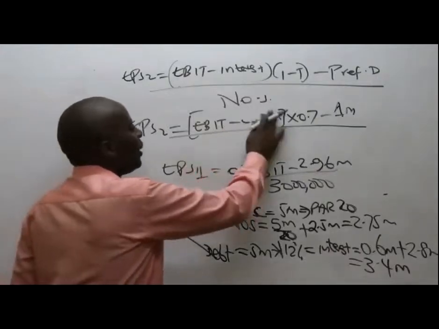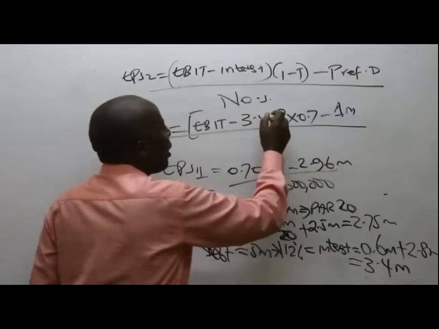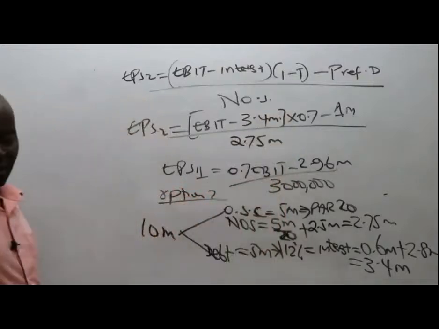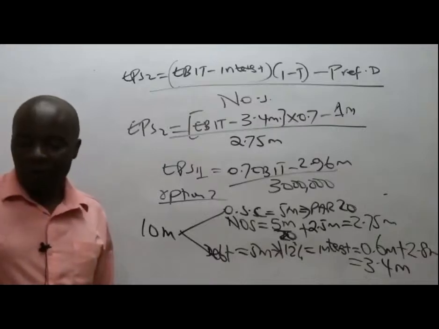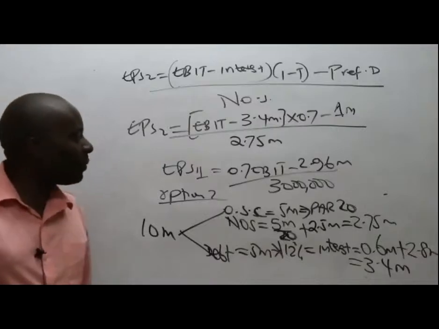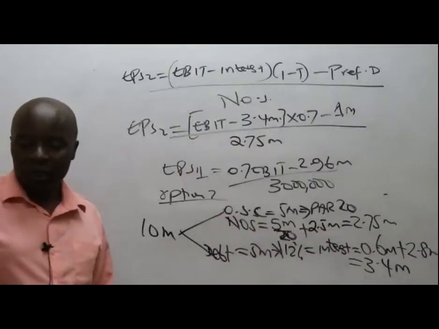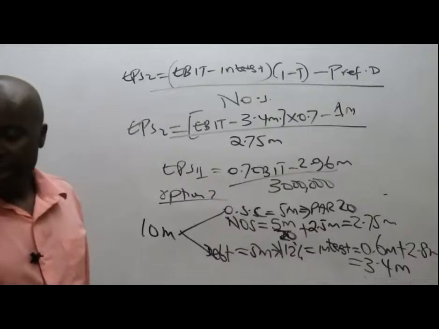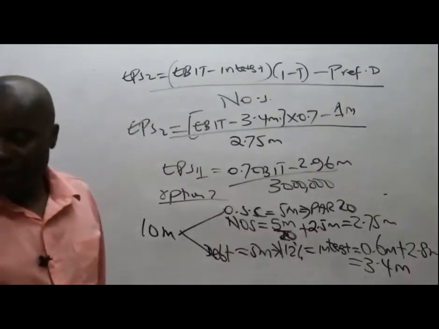Interest, I'm being told here, is 3.4. Number of ordinary shares is 2.75 million. So could you kindly work hard now? Work hard and equate the two, give me the final answers.